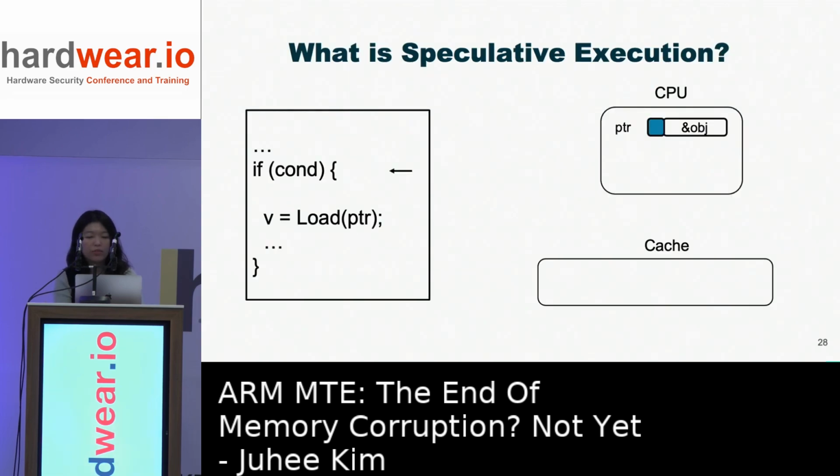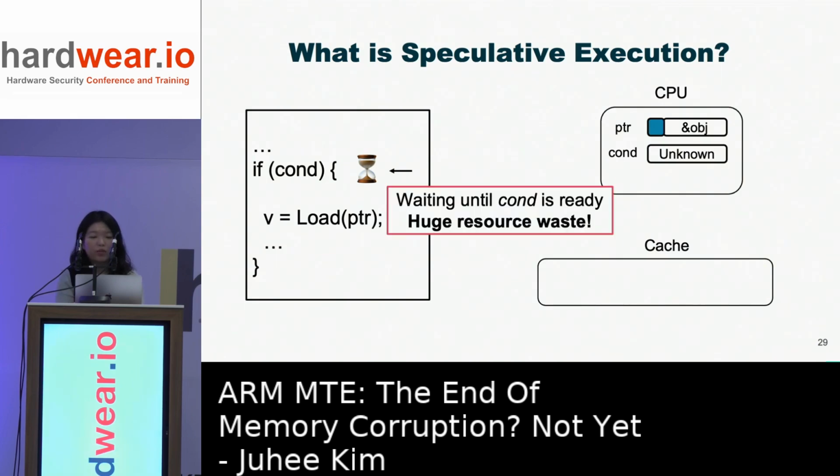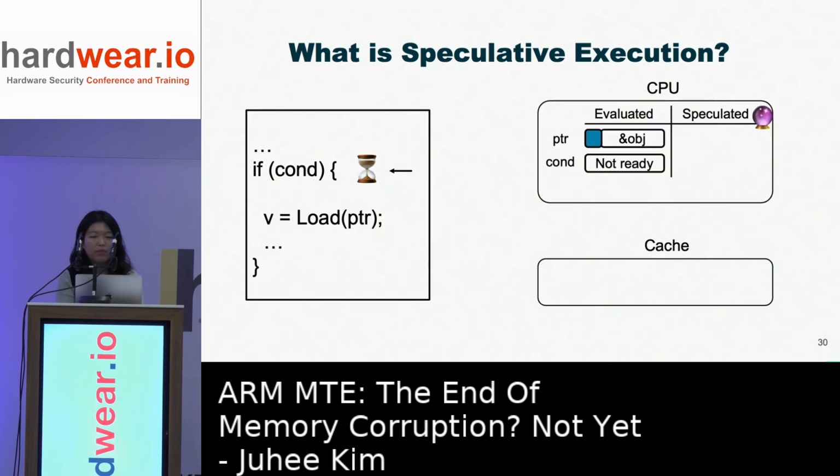Next is the speculative execution. Assume the CPU executes the code on the left side and is currently executing the line pointed by the arrow. Since the CPU has encountered an if statement, it needs to decide whether to take the true or false branch. Here, the condition value is unknown for a long time. Waiting until it is ready would be a huge waste of time and CPU resources. So the CPU speculates on what will happen next instead of waiting for this condition value.